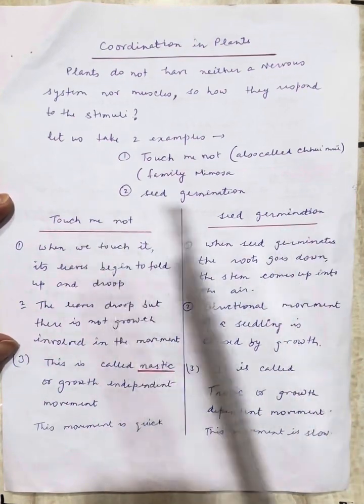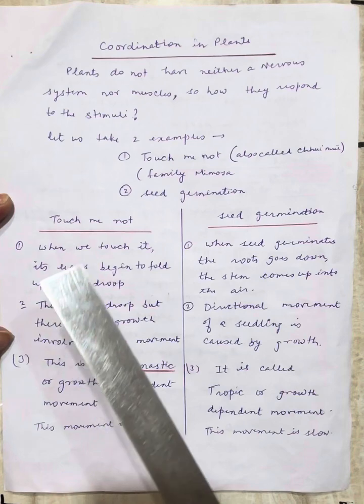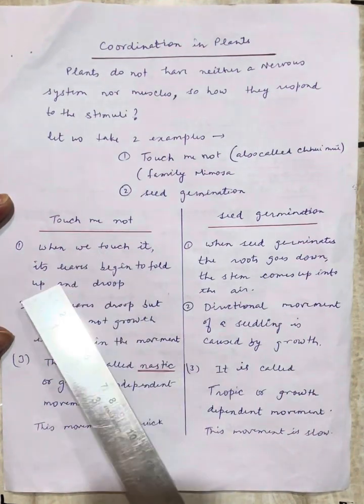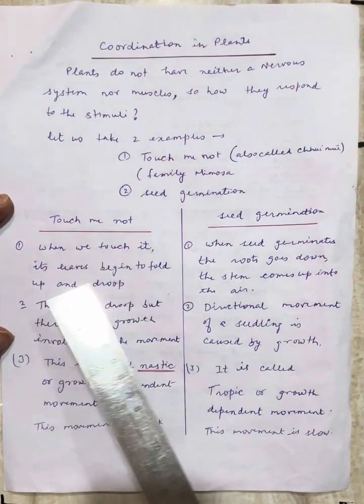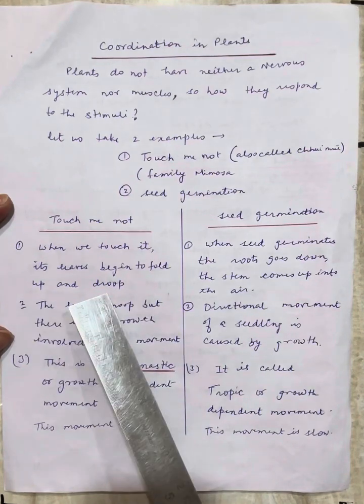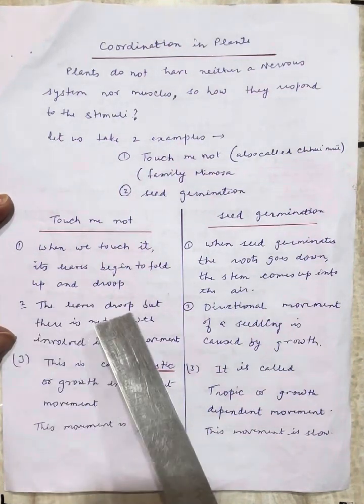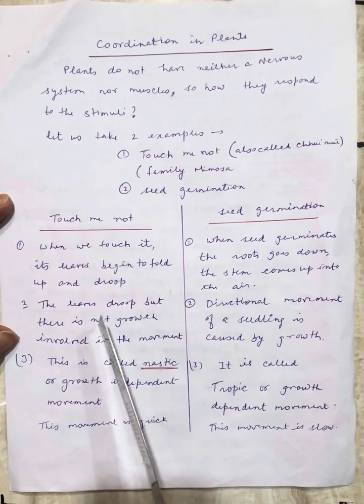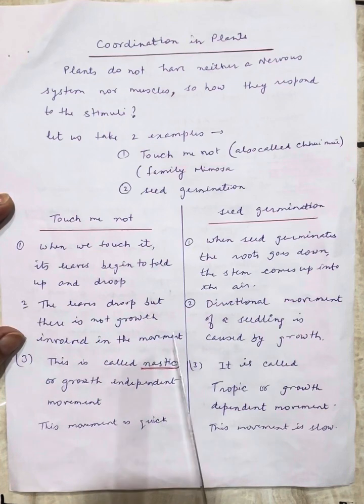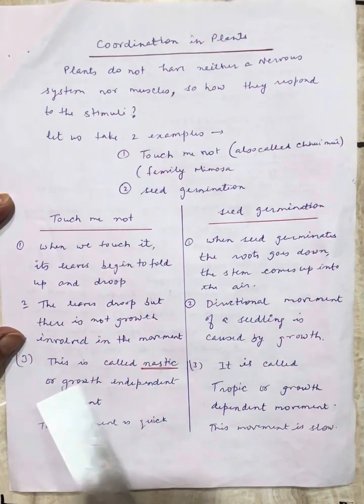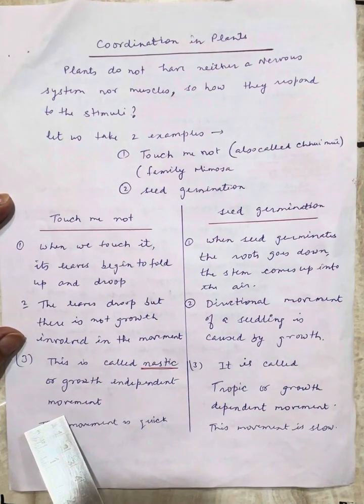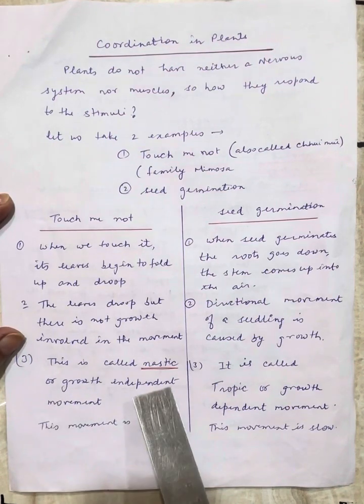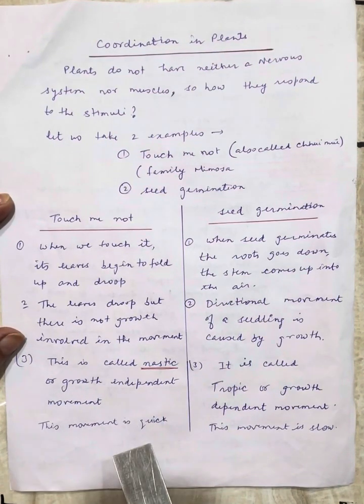What is the difference between these two? When we touch the leaves of the touch-me-not plant, they begin to fold up and droop. There is no growth involved in this movement. It is just a movement, and these are called nastic or growth-independent movements.